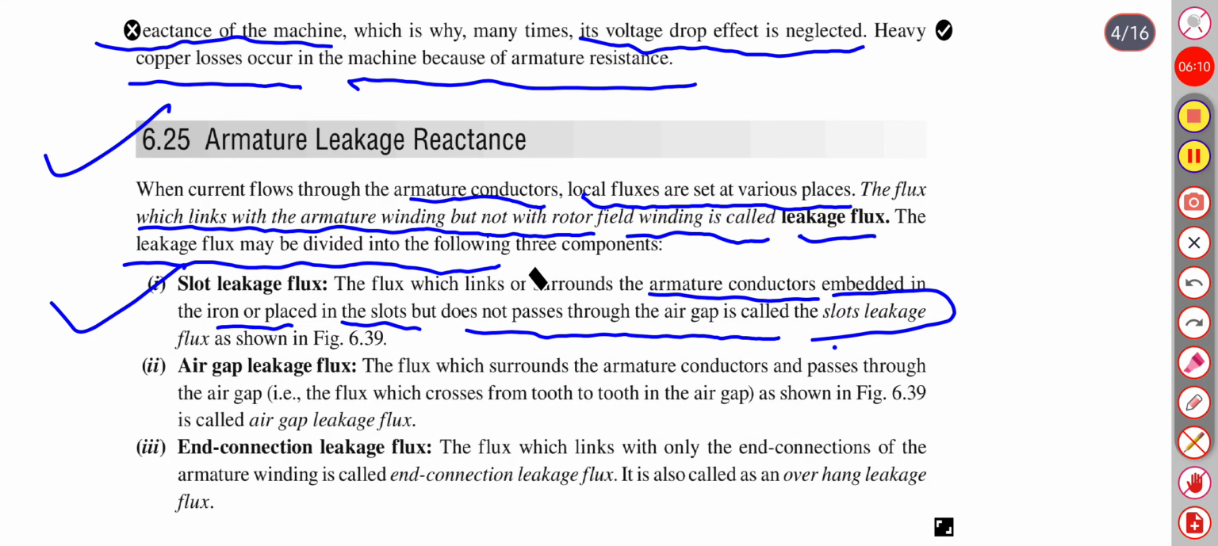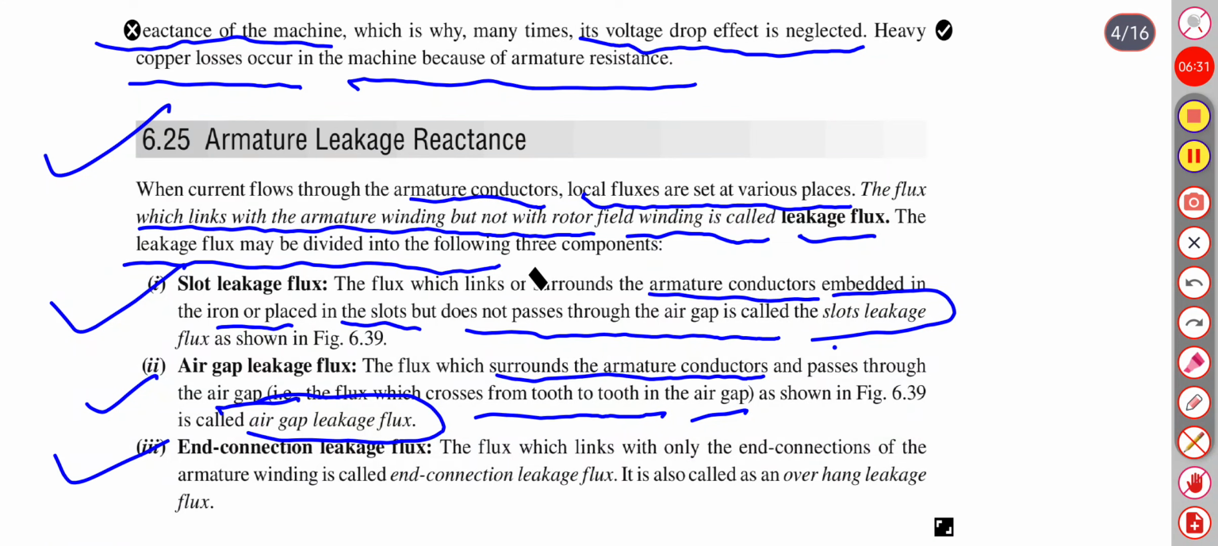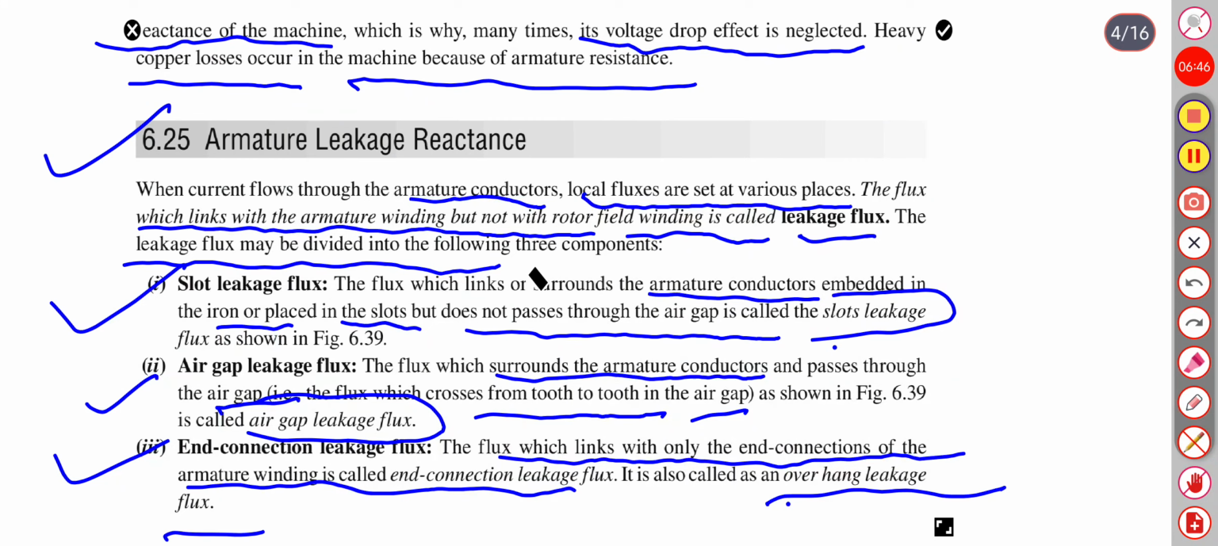Air gap leakage flux: the flux which surrounds the armature conductor and passes through the air gap. The flux which comes from tooth to tooth in the air gap is called the air gap leakage flux. And third is the end connection leakage flux, the flux which links with only the end connections of the armature winding. It is also called overhang leakage flux.